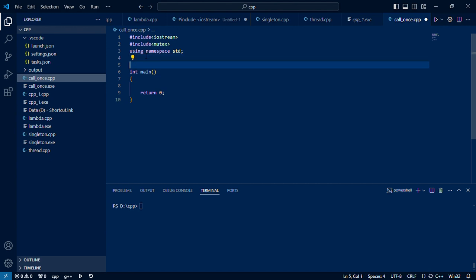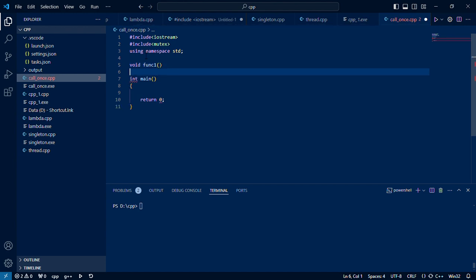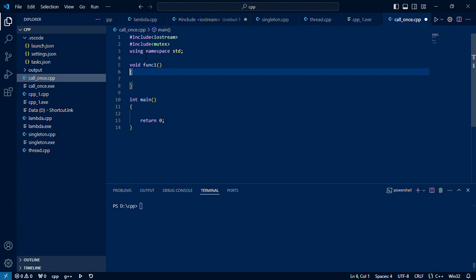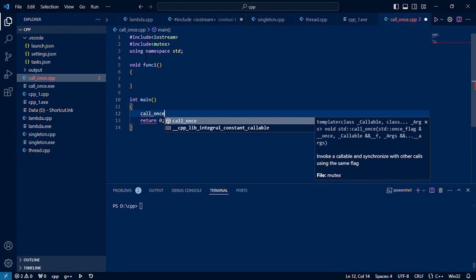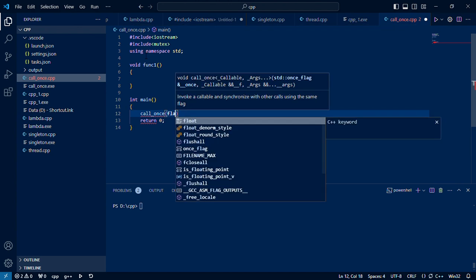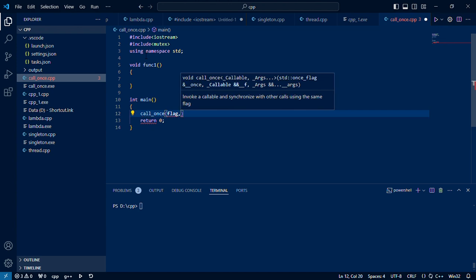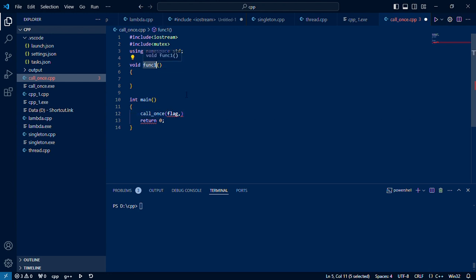How we can use call_once. Okay, with a simple example we'll get started. Suppose I have a function, let us call it fun1, and this has certain implementation, and if I want to execute this fun1 only once for a certain operation, then I can go for the call_once function. I need to pass a flag, and then a callable object. It can be a function pointer or a lambda or any callable object, and any parameter that we need to pass can also be passed if required.